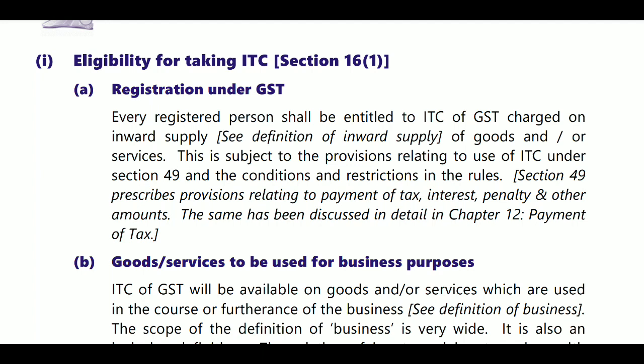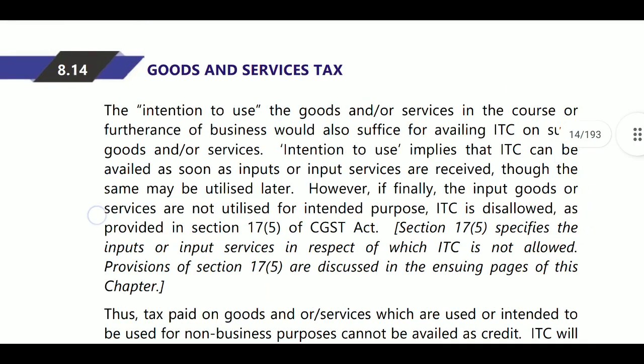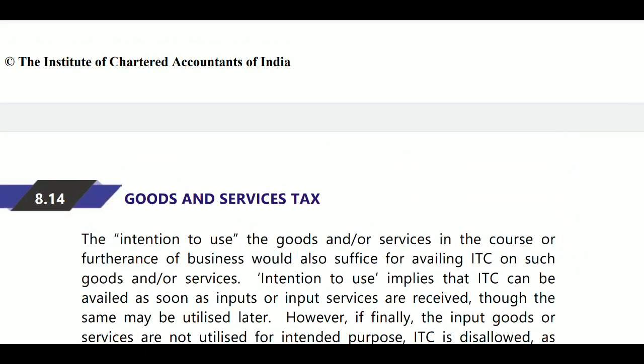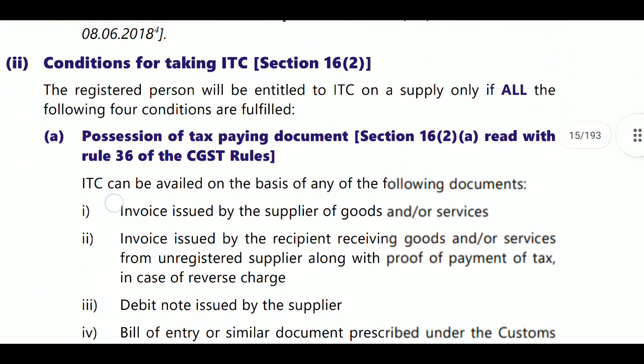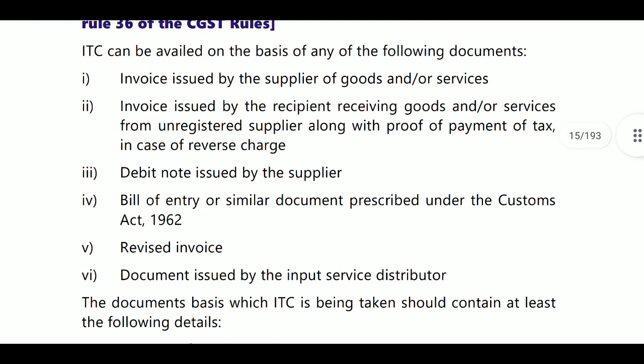He must have paid tax on inward supplies. He must be a registered person as per the GST Act, and the goods he is taking must be used or intended to be used in the course or furtherance of business. Here intended means they may be used in future, and used means now or in the further course of business. He must satisfy some conditions for taking these credits, whatever inward supplies he is making and on which he has paid tax. He must satisfy 4 to 5 conditions.